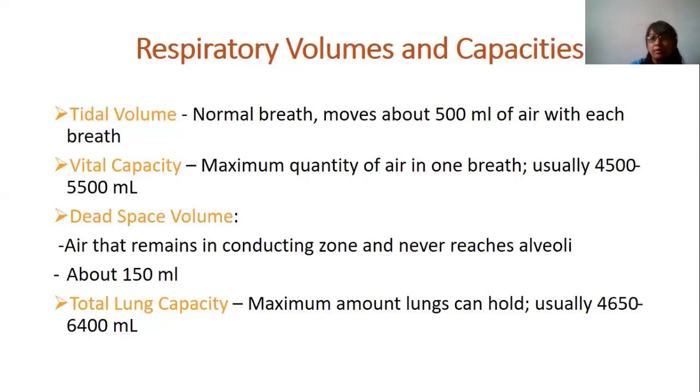If we see a decrease or increase in vital capacity, it helps in differentiating the diagnosis. Dead space is the air that remains in the conducting zone and never reaches the alveoli, about 150 ml. Total lung capacity is the maximum amount the lung can hold, usually 4,650 to 6,400 ml.